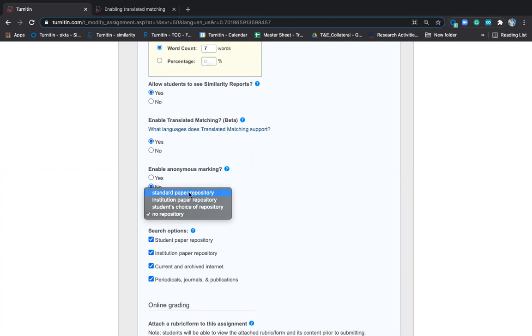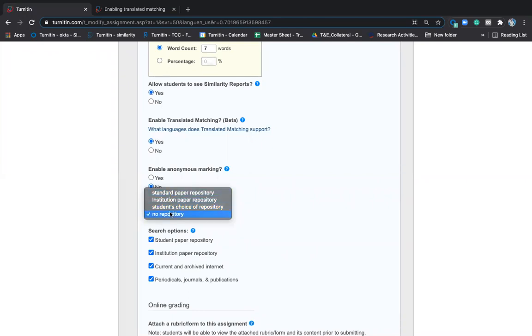That is standard repository. Institutional paper repository will help you to identify if a student from class A has copied from class B or class C. It will help you to identify this. Student choice repository will help you to identify if the student has copied within the class. In my class, which I have created right now, if any of my students copies from each other, it will help you to identify that.